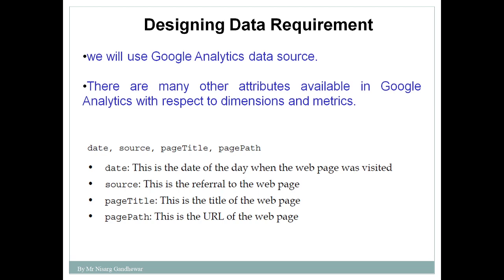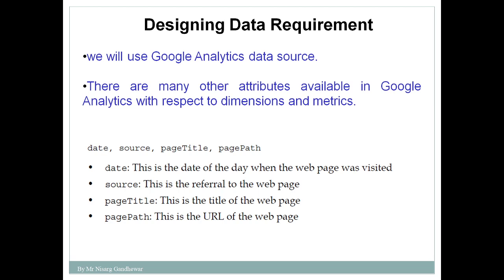In order to use Google Analytics, you need to create your Google Analytics account. Then you will be able to retrieve this kind of data, because Google Analytics stores data for every website: how many visitors have visited particular web pages, at what time, and for how much time they stayed on those pages. Each and every detail is kept by Google Analytics.